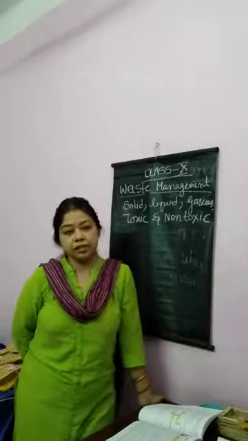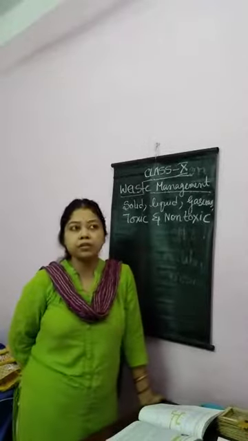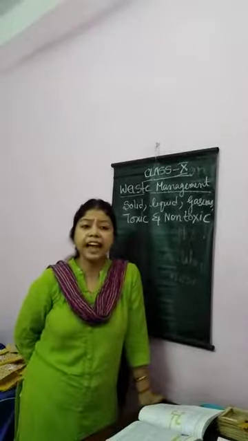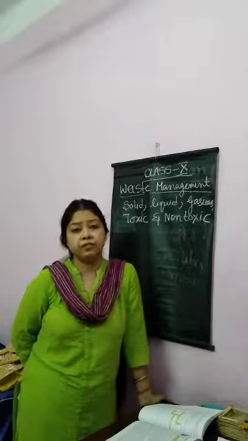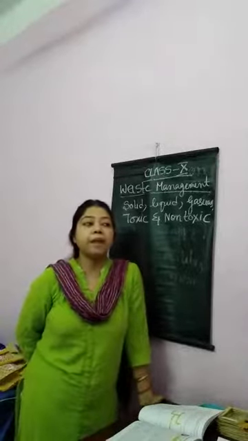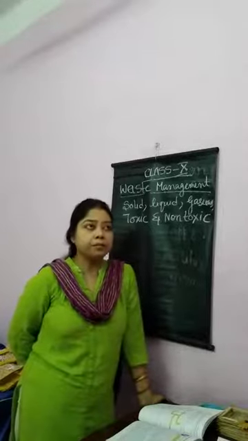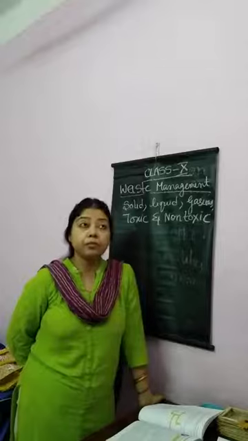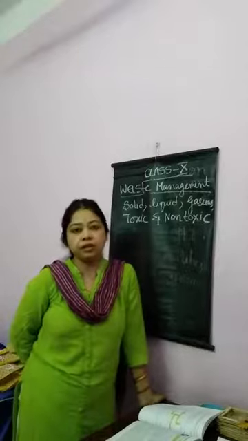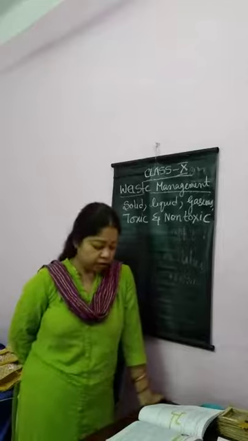Next, toxic waste. We know the meaning of the word toxic. Toxic means hazardous or dangerous, or poisonous. The waste that causes problems to nature, that pollutes nature, that causes harm to nature is called toxic waste.